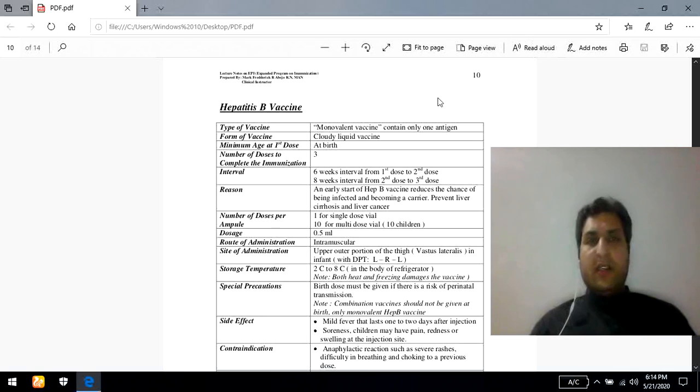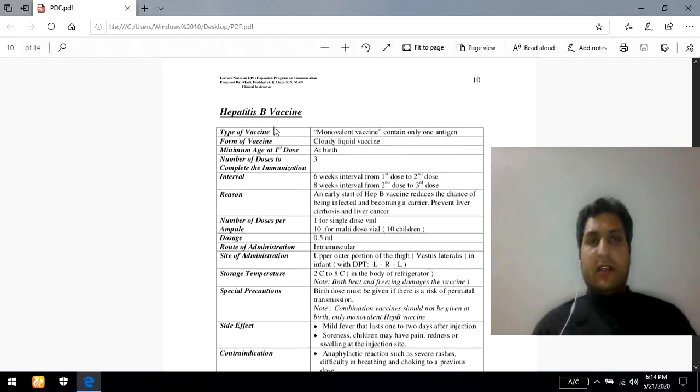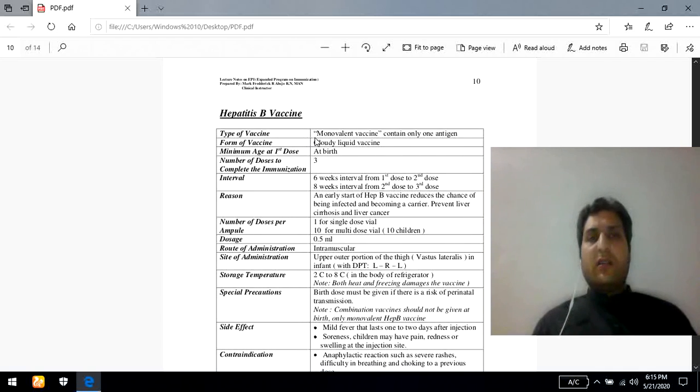First one, that is the type of the vaccine. So this is a monovalent vaccine, containing only one antigen. It means that this vaccine is basically prepared on the basis of genetic engineering mechanism, and a single restricted antigen is used in this vaccine. So this is a monovalent vaccine. Form of the vaccine: this vaccine is a cloudy liquid vaccine.